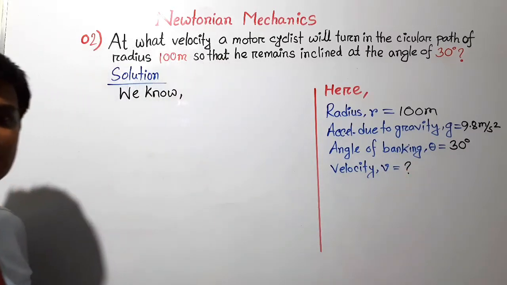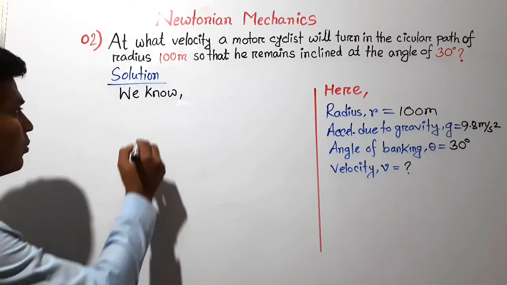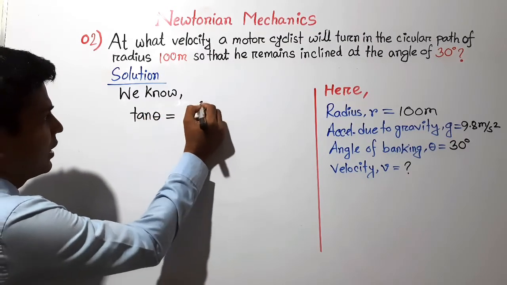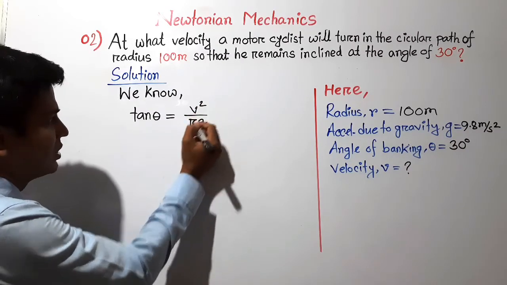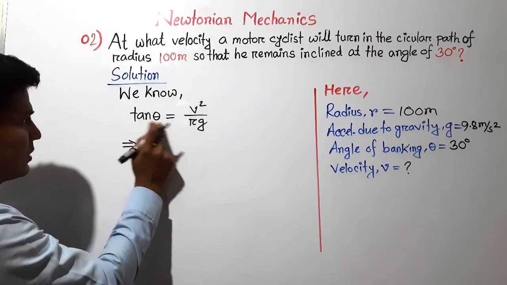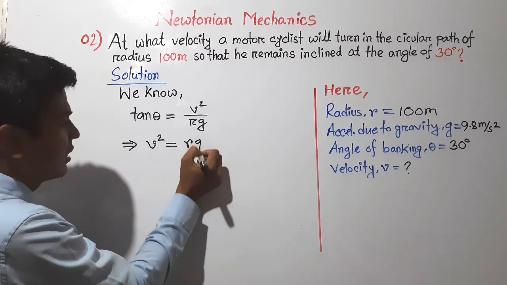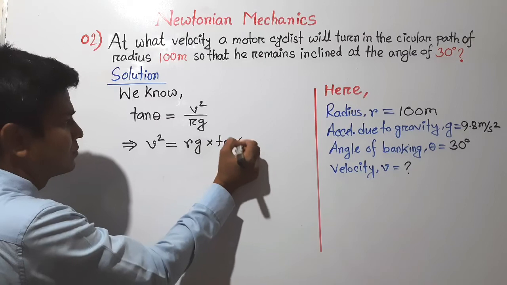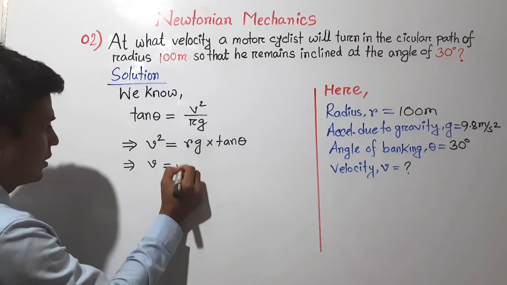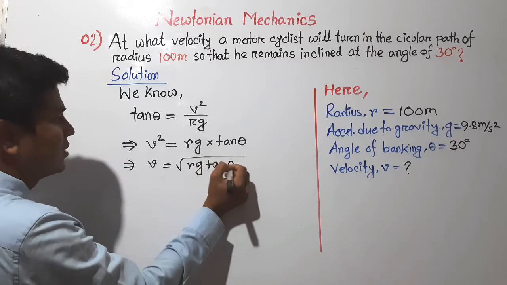motorcyclist. So we can write v equals what, and we know the formula to calculate the angle of banking is tan theta equals v square divided by r into g. Now if you want to calculate v, then we have to cross multiply tan theta with rg, then our result will be v square equals rg into tan theta. Now if you want to calculate v only, we can write square root of rg tan theta.